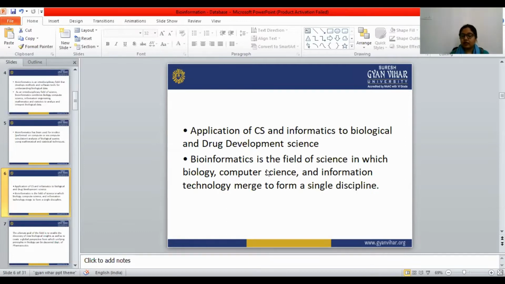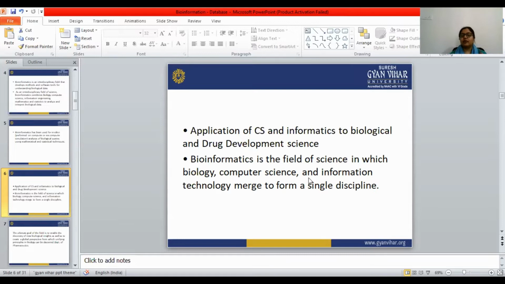Bioinformatics is the field of science in which biology, computer science, and information technology merge to form a single discipline. All of these together form one single discipline that is known as bioinformatics.